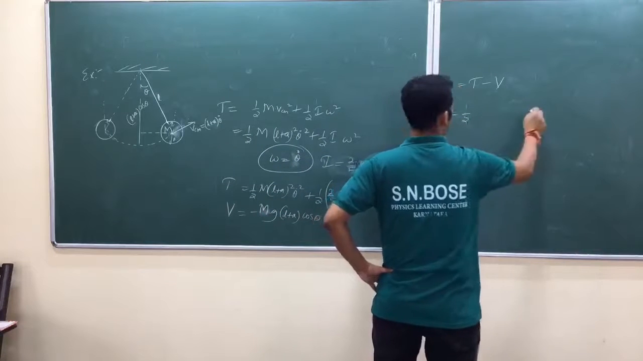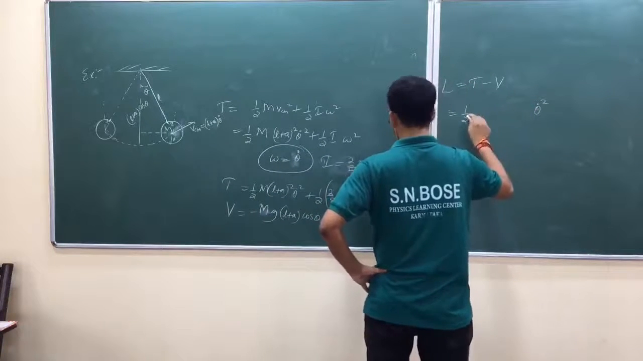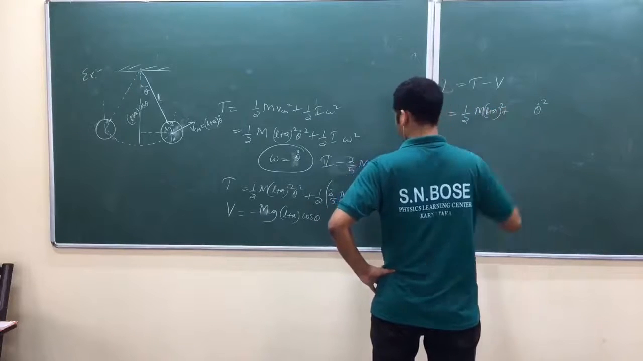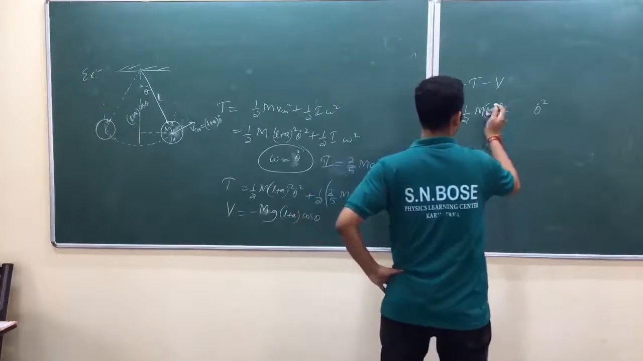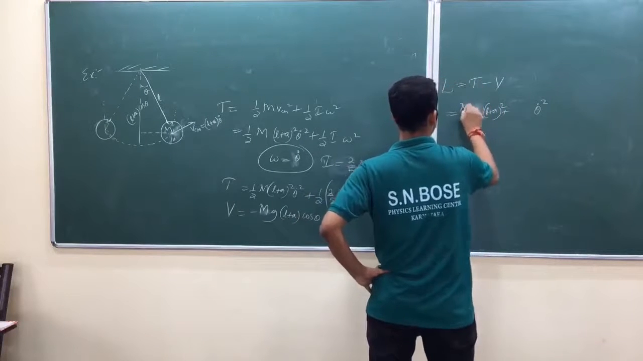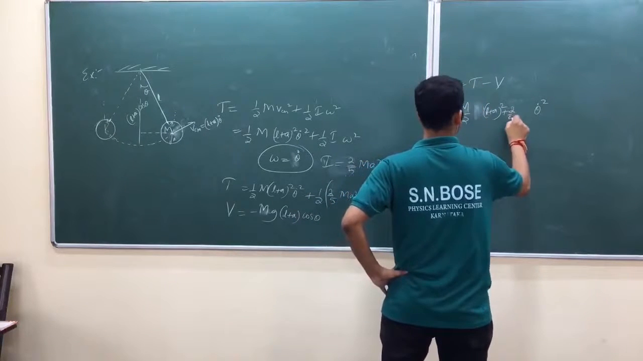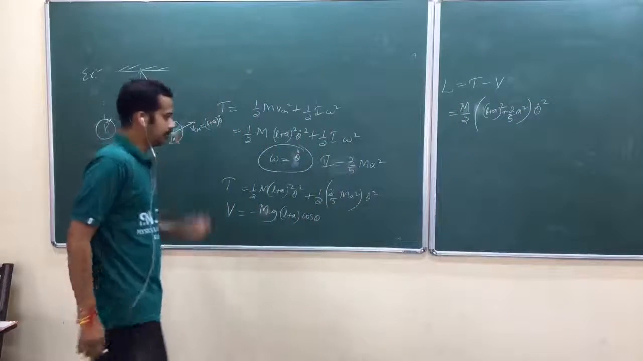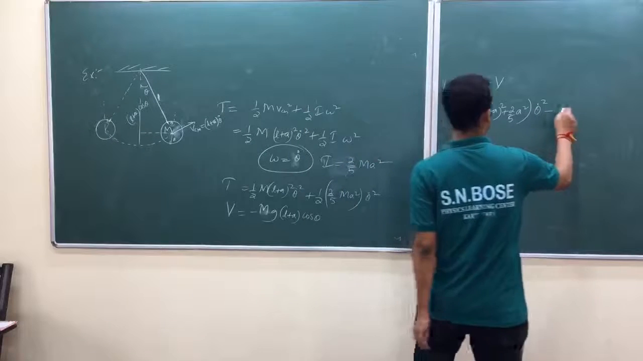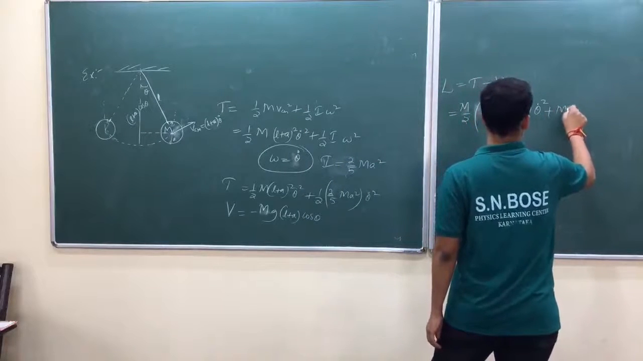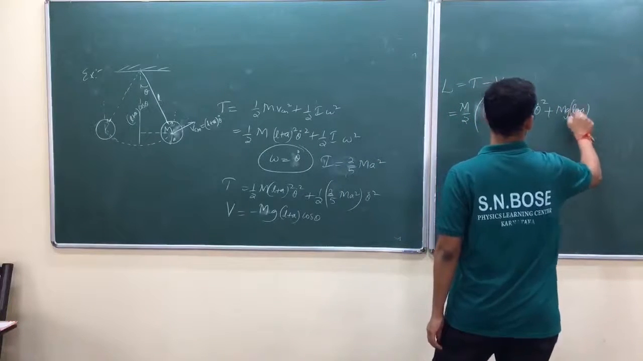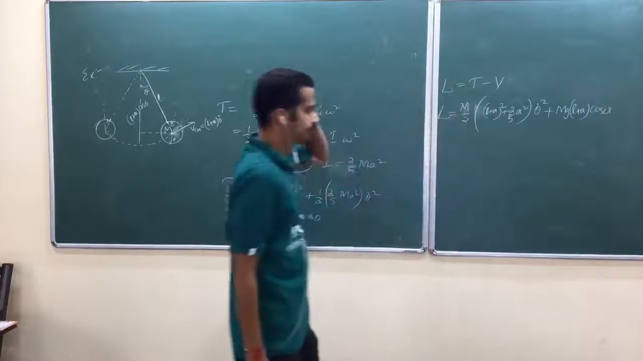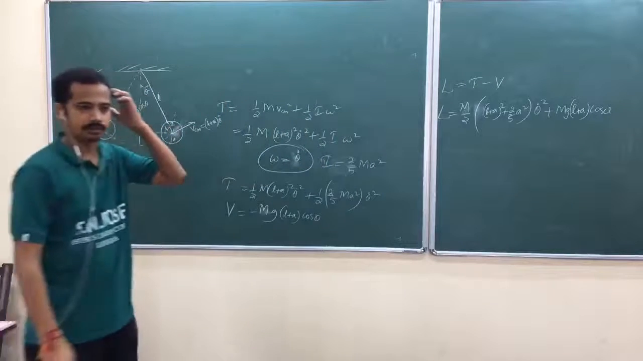Half theta dot square, m common, into (L plus A) whole square, plus 2 by 5 m a square. M is common. Am I right? 2 by 5 a square, plus mg (L plus A) cos theta.